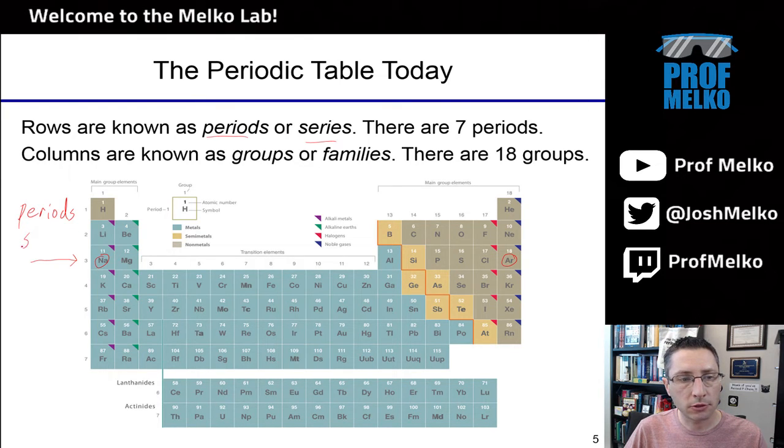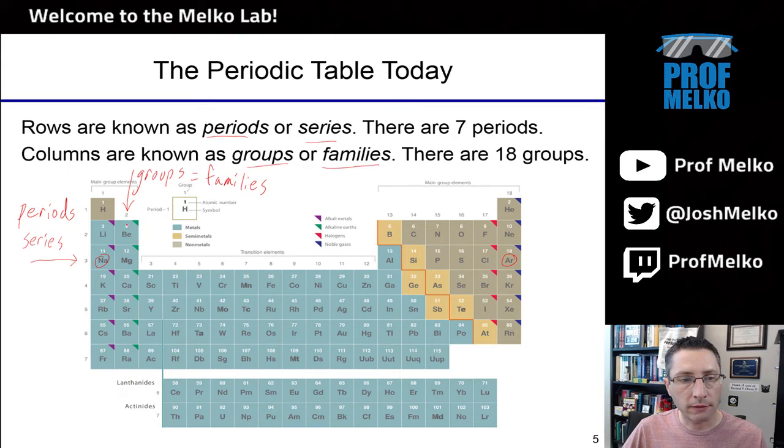Okay, so these two terms are used interchangeably. The rows are periods or series. Now, the columns are known as groups or families. And this is where the chemical properties are similar. So anything within a group or a column is going to have similar chemical properties. So these are groups, also called families. Those are the columns.